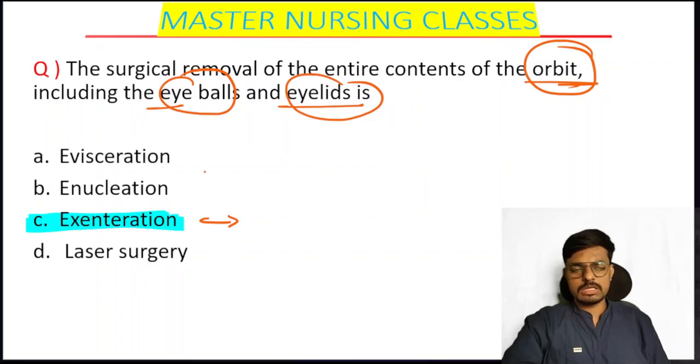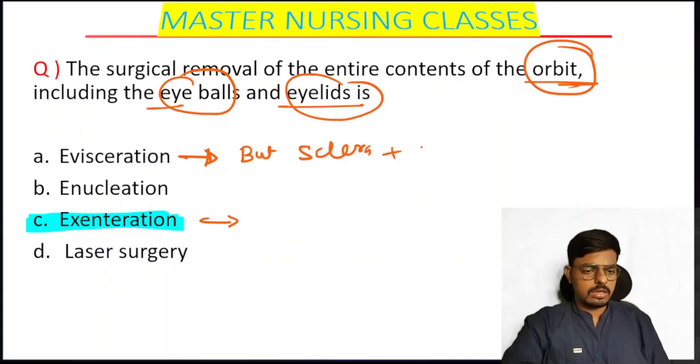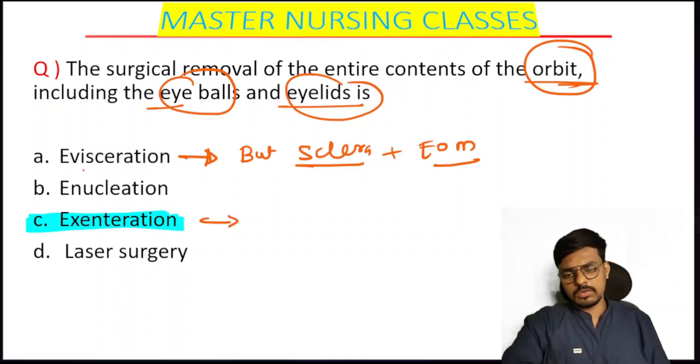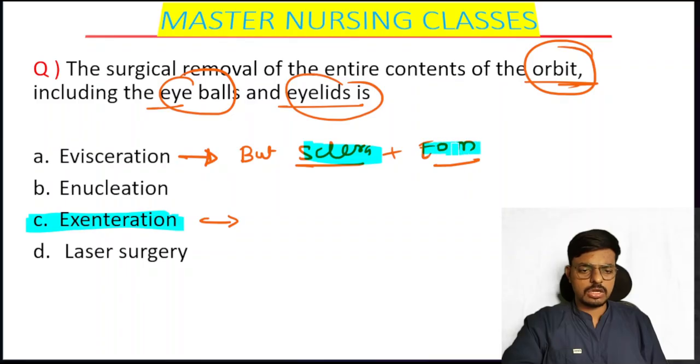What if the examiner asks: only the internal content of the eye is removed, but the sclera is intact and the extraocular muscles are intact? Sclera and extraocular muscles are completely intact, and only the internal content of the eye is removed. That is what we call evisceration. Evisceration is where the content of the eye is removed, but the sclera and extraocular muscles are intact, meaning they have not removed these two.